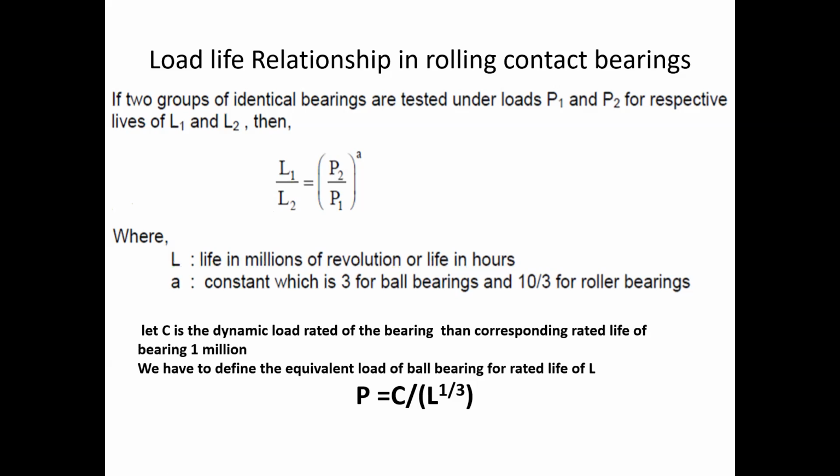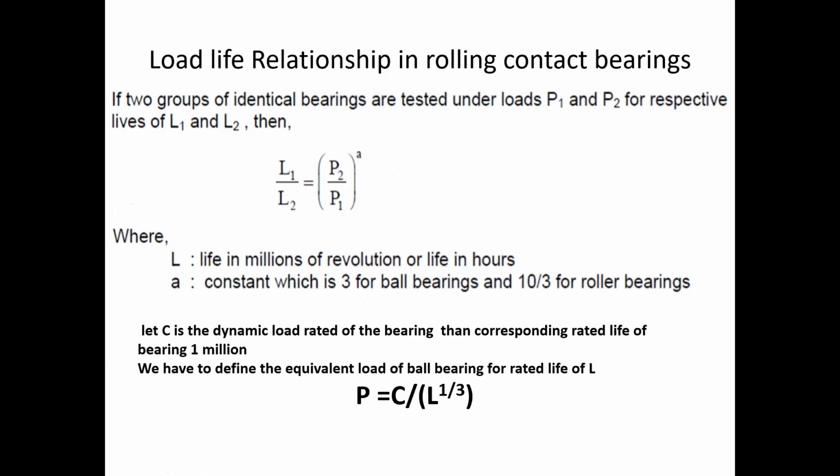So L1 is the life of the bearing at load P1 with 90% reliability, and L2 is the life of the bearing corresponding to the load P2 at 90% reliability. And this A is defined by the type of bearing we are using. For a ball bearing, A is equal to 3, and for a roller bearing, A will be equal to 10 by 3.